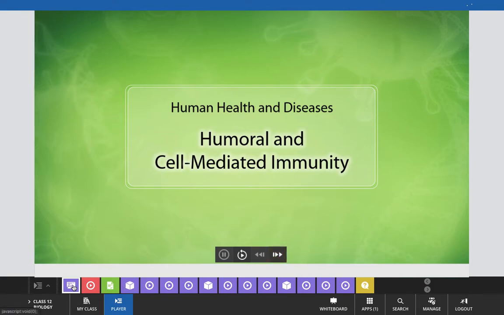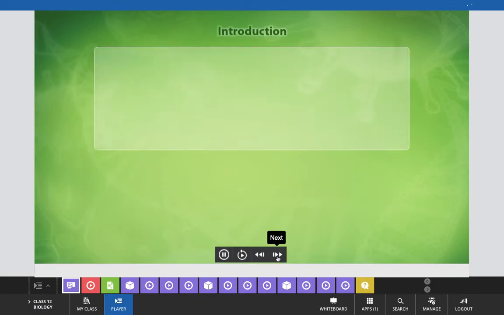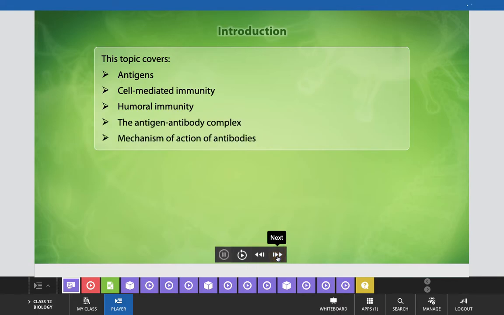Now, we will start with the topics which we are covering in this class: antigen, cell mediated immunity, humoral immunity, antigen antibody complex, and mechanism of action of antibodies.